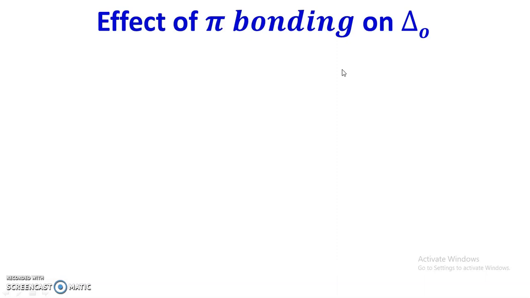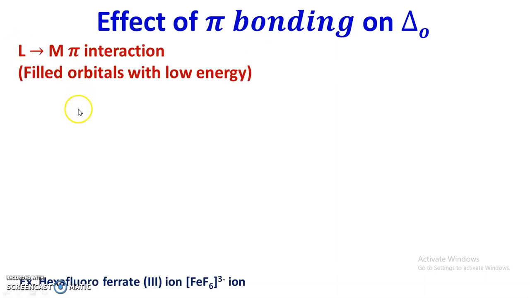Now again, depending upon whether the pi ligand orbitals are empty or filled, there are two types of interactions: ligand to metal pi interaction and metal to ligand pi interaction. In ligand to metal pi interaction, there is involvement of filled ligand orbitals with low energy. Similarly, in metal to ligand pi interaction, there is involvement of empty ligand orbitals with high energy. First of all, we are going to discuss the ligand to metal pi interaction, where ligands have filled orbitals with low energy.